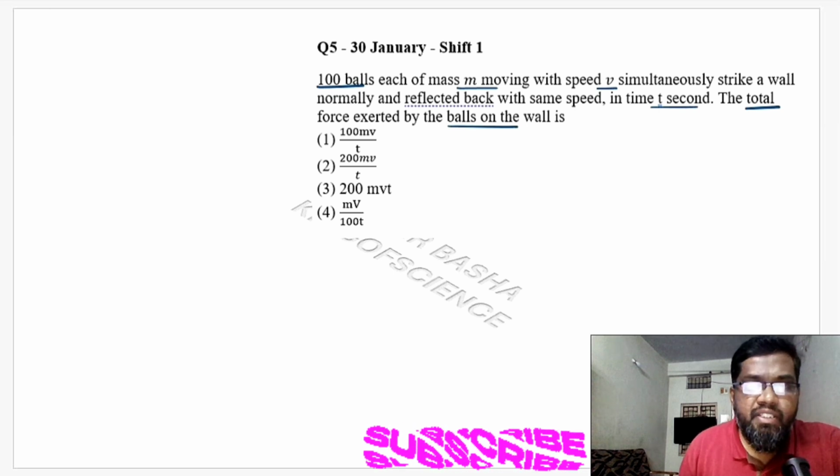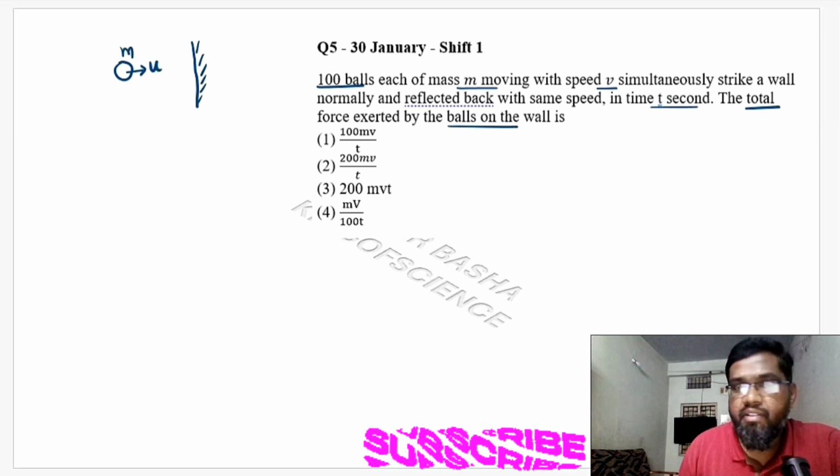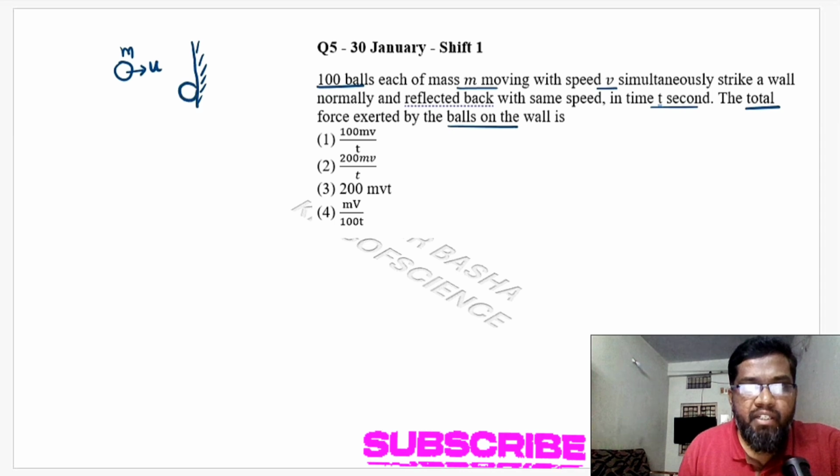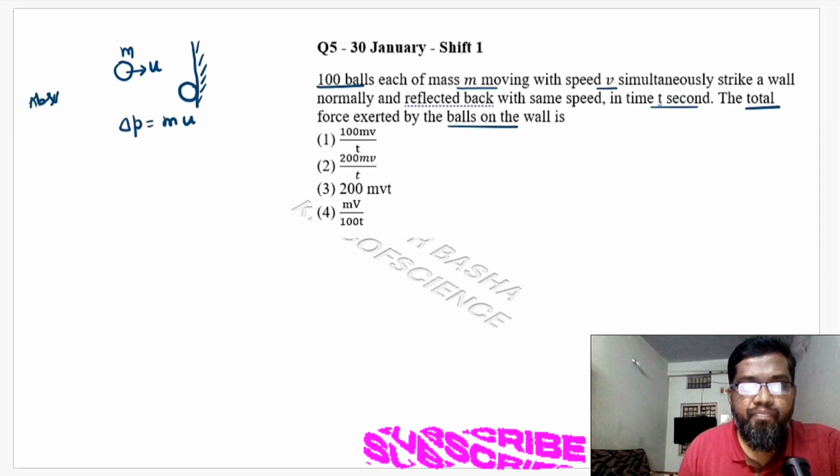You already have some idea about this topic. Even in the previous problems I have discussed it. When a ball comes with a speed u, let's say it is absorbed by the wall. Then there is a transfer of momentum from the ball to the wall, so the change in momentum comes out to be only mu. This is the case when it is completely absorbed.